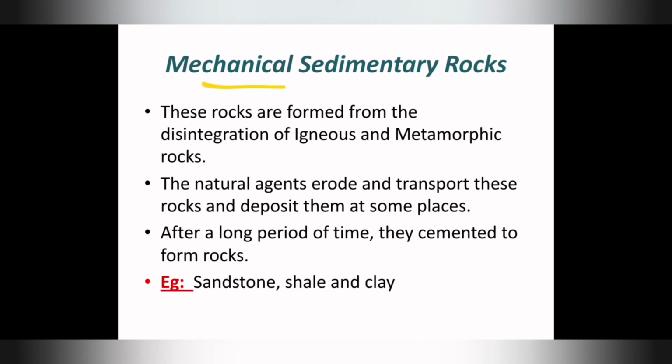Second one is what? Mechanical sedimentary rocks. These rocks are formed from the disintegration of igneous and metamorphic rocks. Disintegration is nothing but breaking down. When igneous and metamorphic rocks are broken down, that forms mechanical sedimentary rock. The natural agents erode and transport these rocks and deposit them at some places.